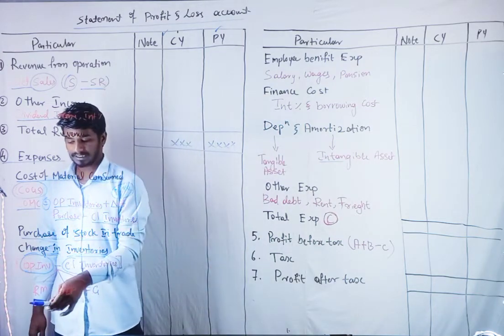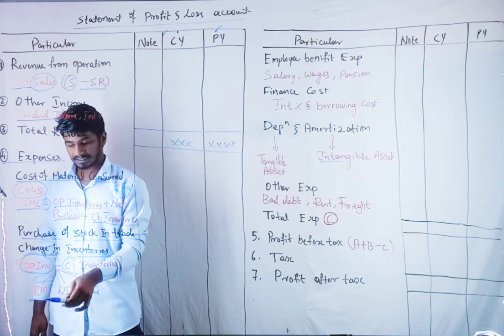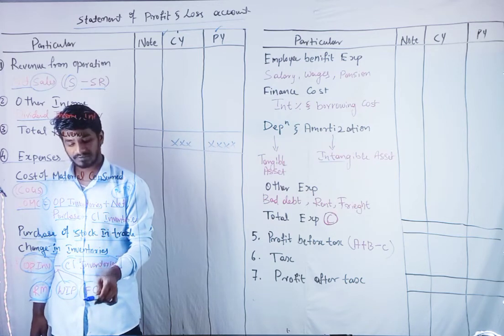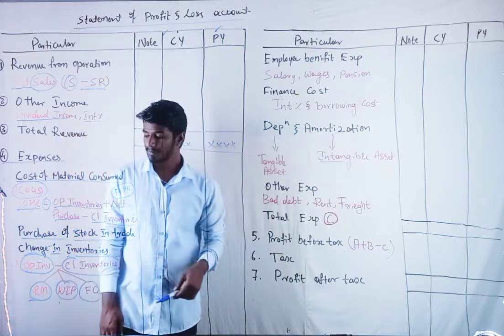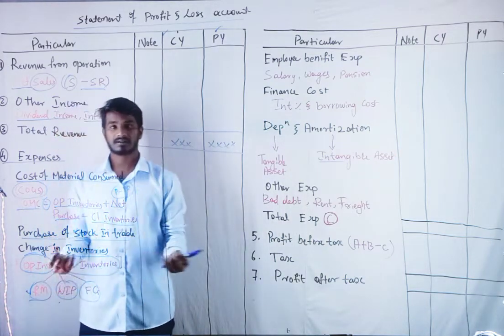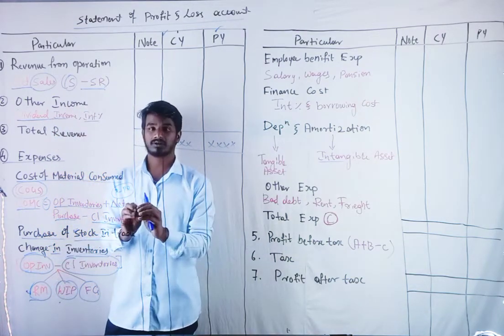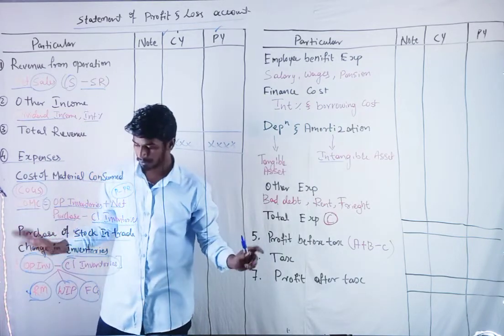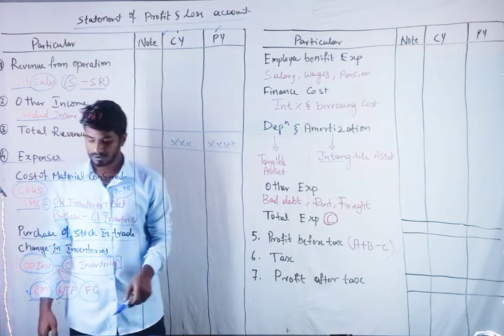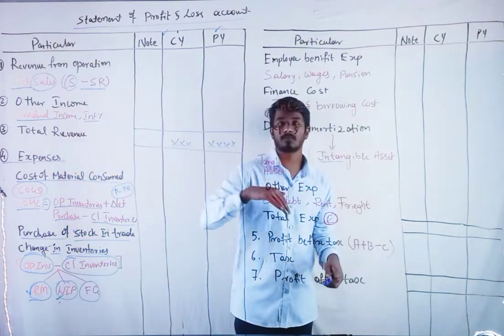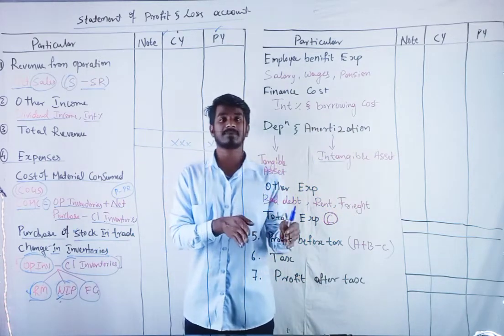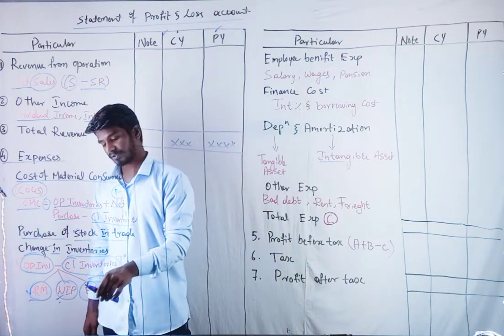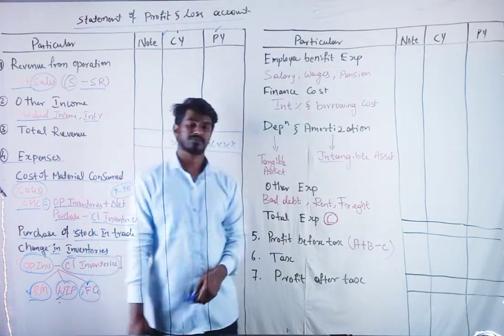We have three types of inventories: raw material, work in progress, and finished goods. Raw material means you have just purchased it and did no work on it. Work in progress means the raw material has been put into work but is not yet finished. If it finishes, it will be finished goods.